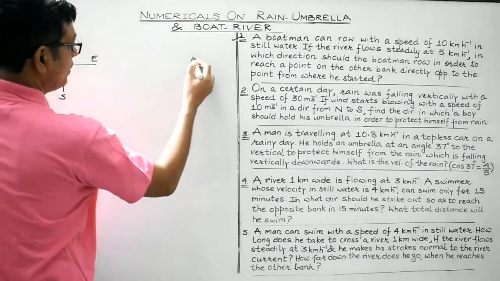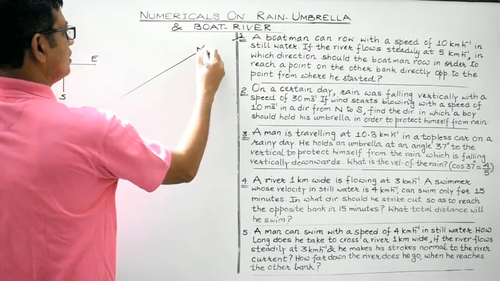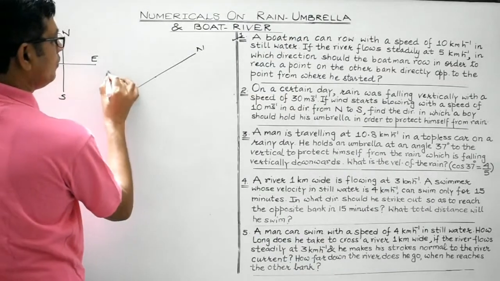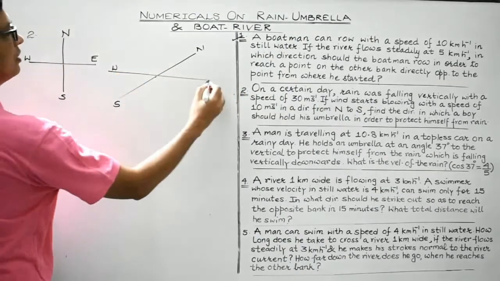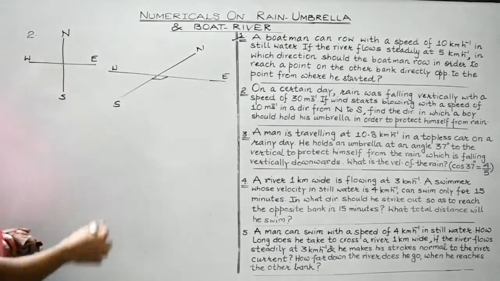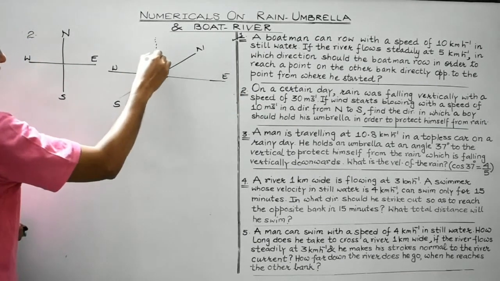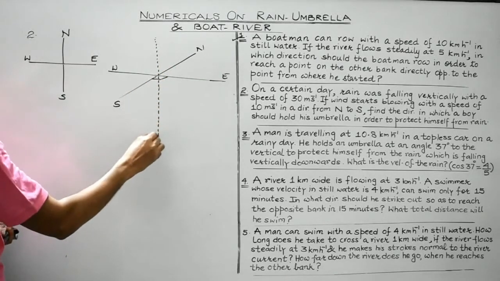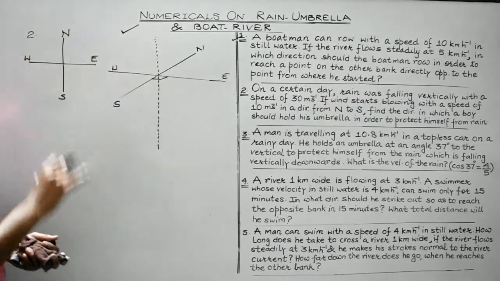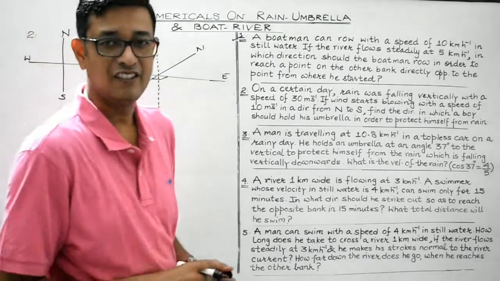So the appropriate diagram should be like this. This is suppose north, this is south, this is west, this is east. All are mutually perpendicular to each other, and this is the vertical direction. I think in such cases this diagram is more relevant, isn't it?